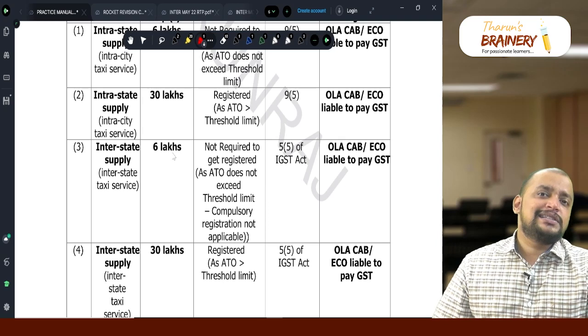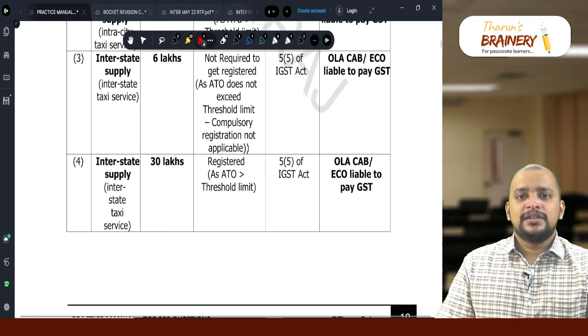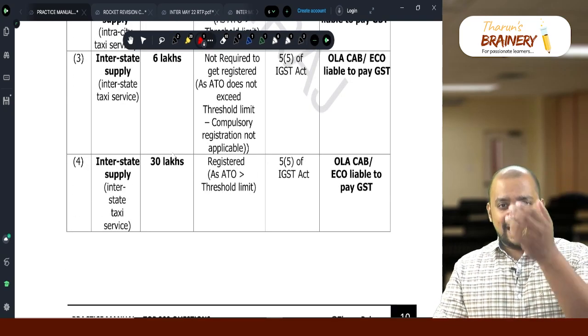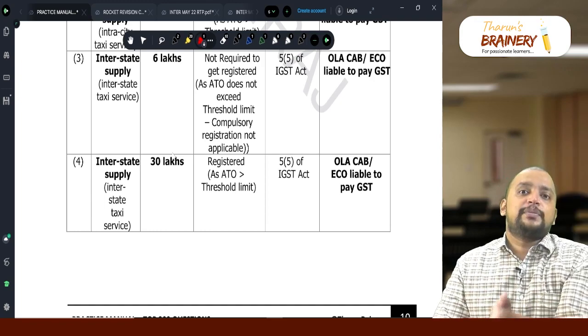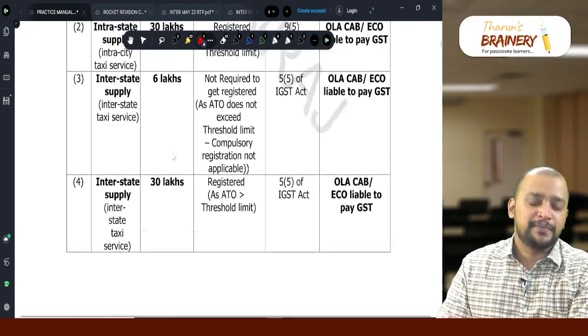Whereas interstate supply, whenever they are registered, with respect to direct supplies, they will pay GST. With respect to supplies through e-commerce operator, e-commerce operator will pay GST. That is this.